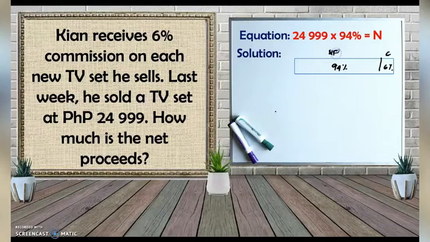So that is why you can just multiply right away 94% to 24,999 to get the net proceeds.